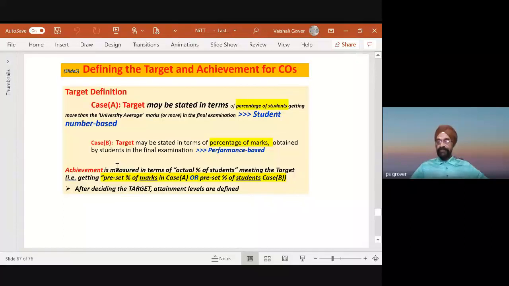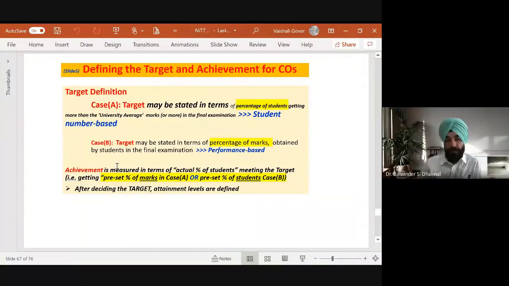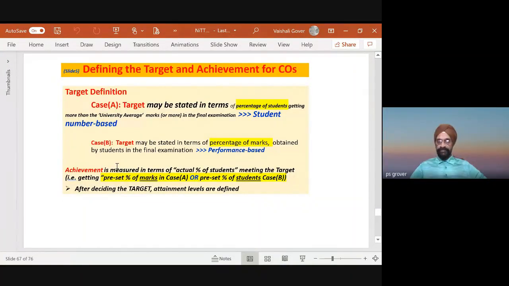So we have the target definition in terms of student number based and performance based. Achievement is measured in terms of actual percentage of students. Please see here. Achievement is measured in terms of actual percent of students meeting the target. That is getting preset percentage marks in case A or preset percentage student in case B.